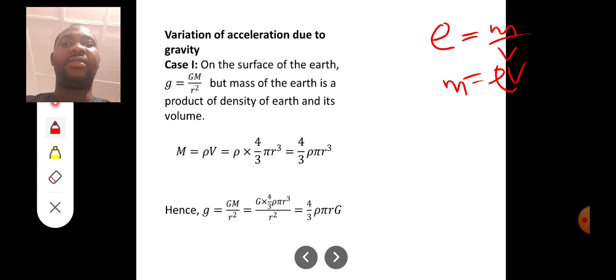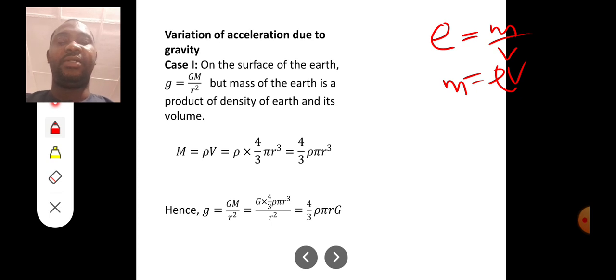Of course, r cubed over r squared is simply r. So we get 4 over 3 rho pi r G. That is the formula for the acceleration due to gravity on the surface of the Earth: 4 over 3 rho pi r G.